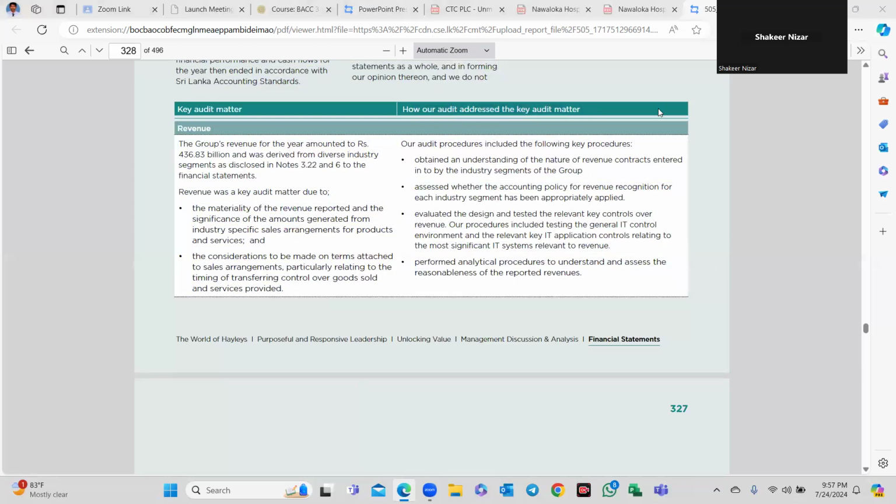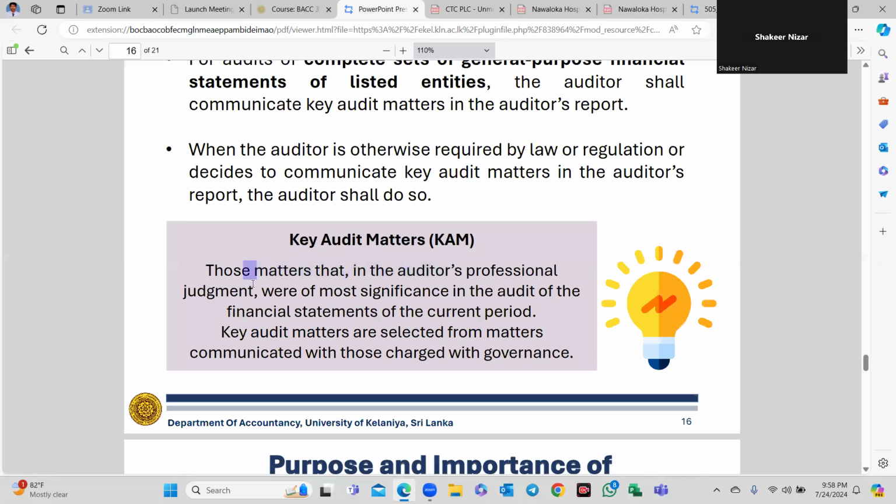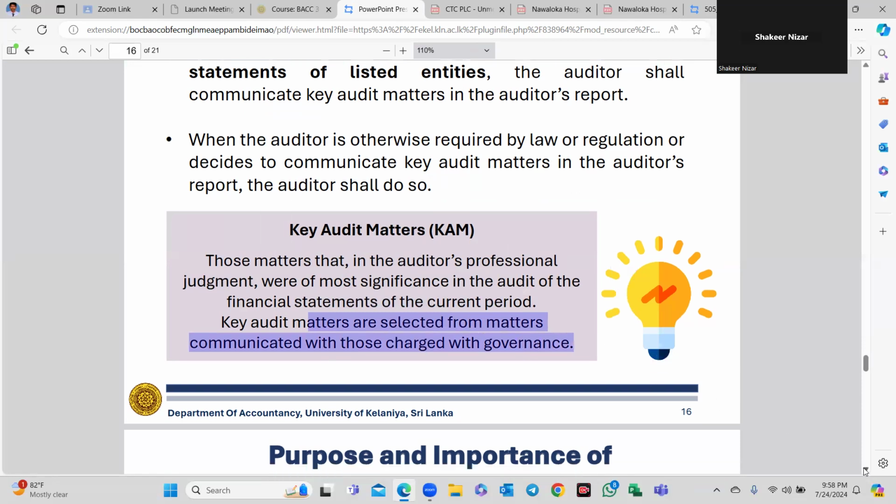We can discuss it later. You can read those things, right? The key audit matters are those matters that, in the auditor's professional judgment, were most significant in the audit of the financial statements of the current period. Key audit matters are selected from the matters communicated to those charged with governance, right?